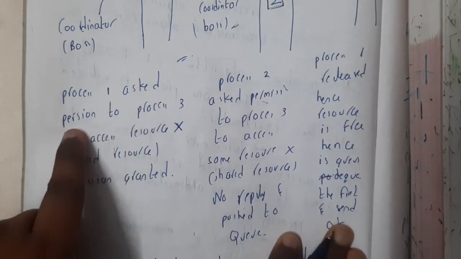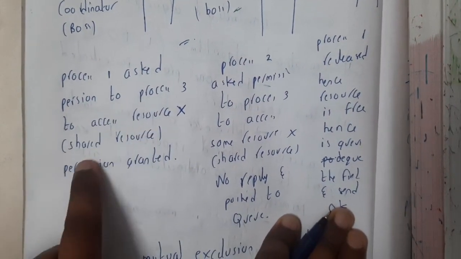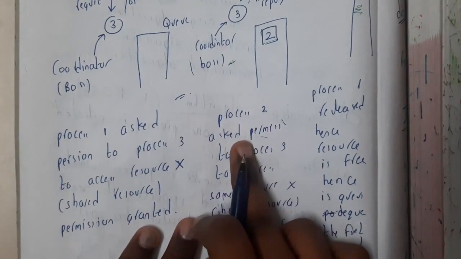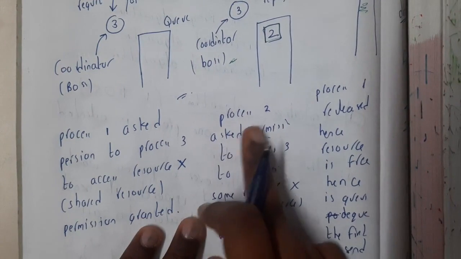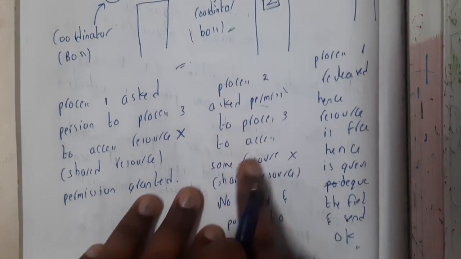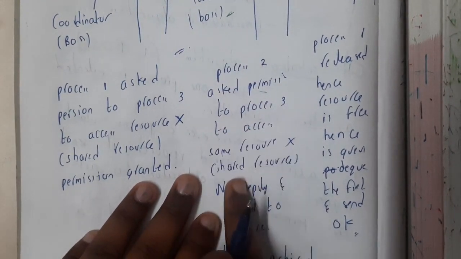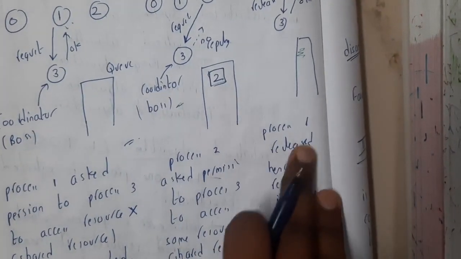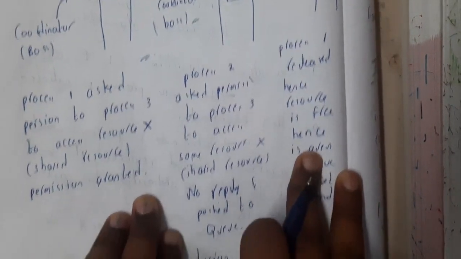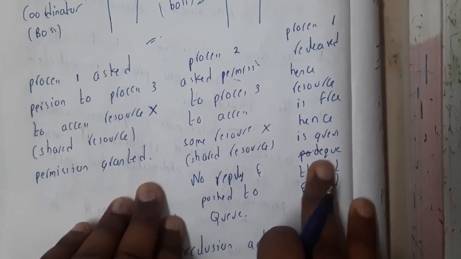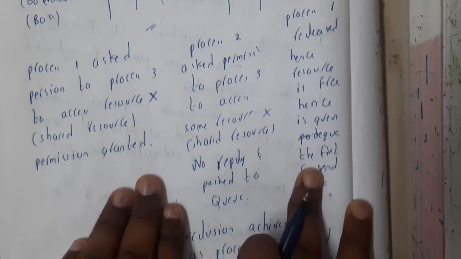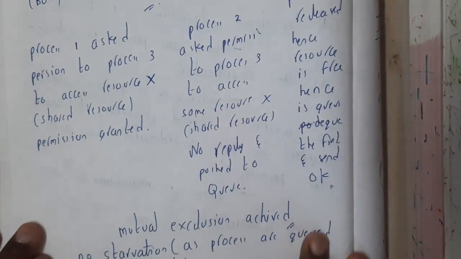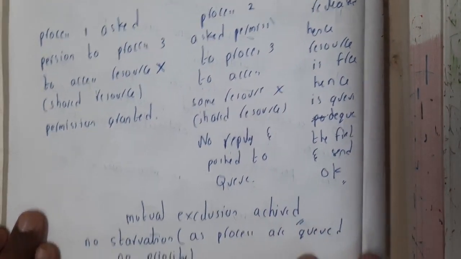Process 1 asked permission from process 3 to access a resource, that is a shared variable, and permission was granted. Now process 2 came and asked permission from process 3 to access some resource, but it is already full, so no reply and it is pushed into the queue. Similarly, once process 1 released, the resource is free. Hence in the queue we do the dequeue operation, that is, we pop the first element and send an OK to access it. In that way it will work.